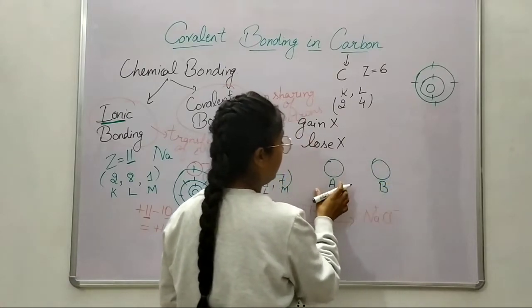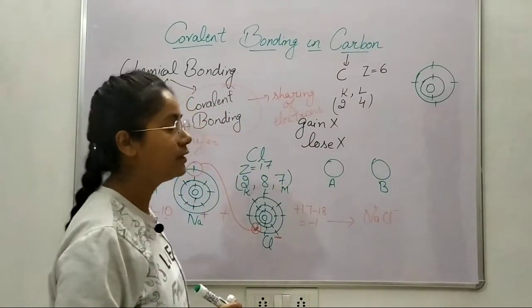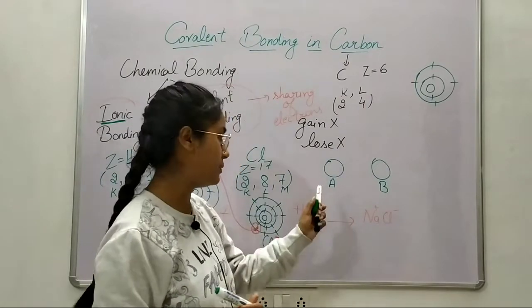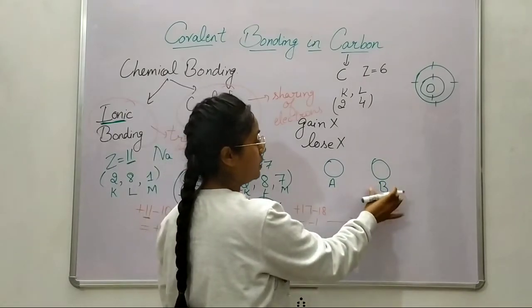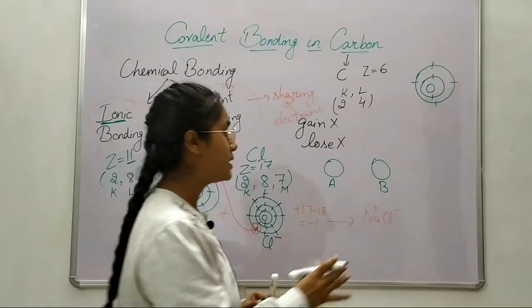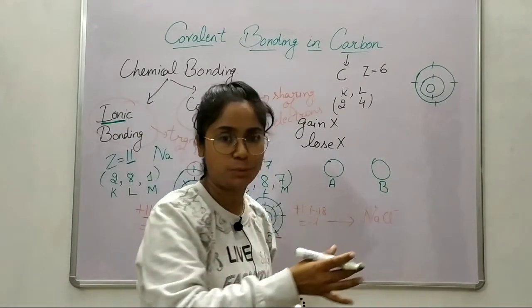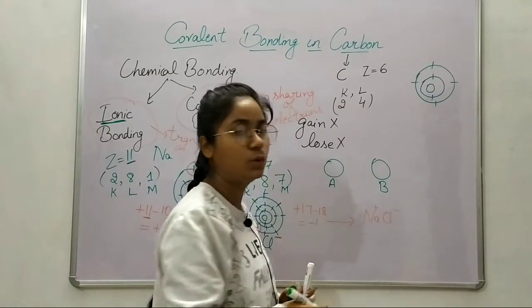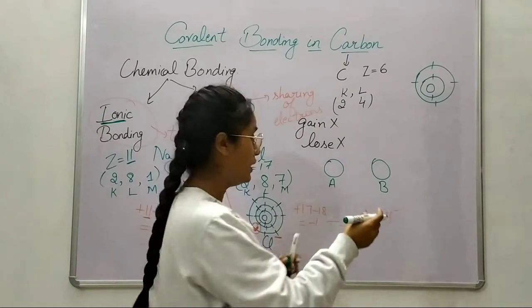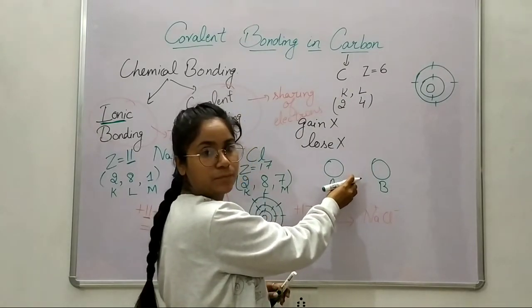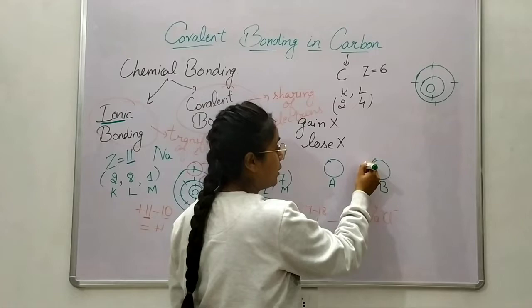Now this atom A cannot lose or gain its electrons. That means let us assume A is a carbon atom. Now there is another atom B. B said, oh, I understand your problem now. So what it will do, it will give one electron to it, but not to keep it. It will keep that electron here.